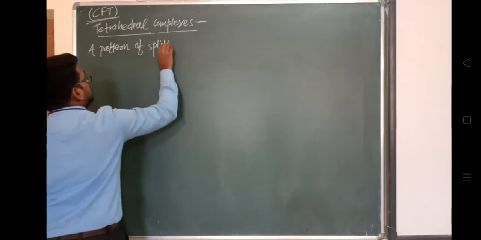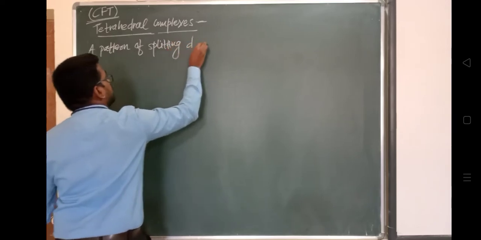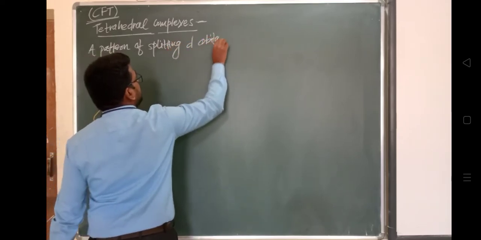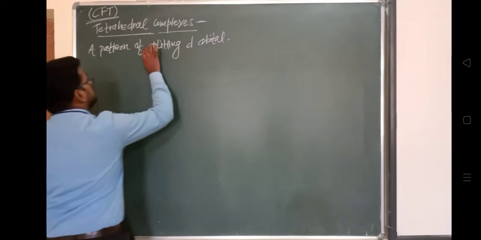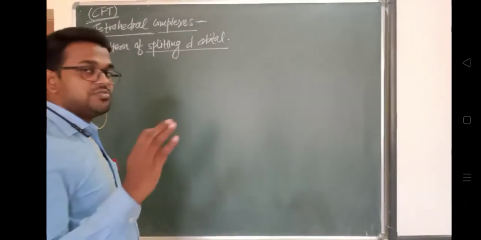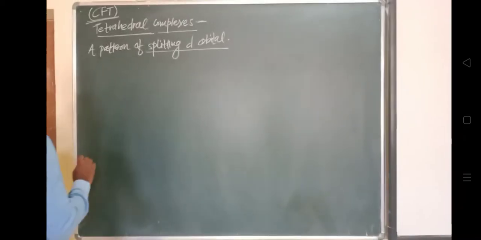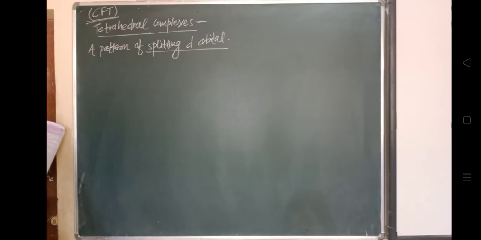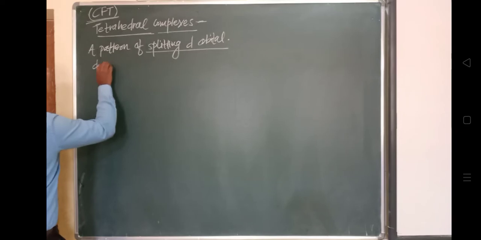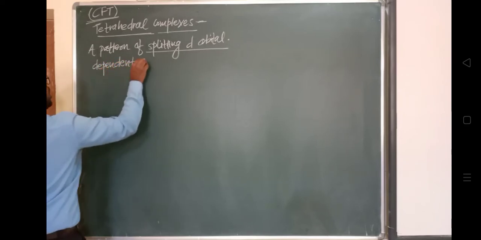The pattern of splitting of the d orbitals is somewhat different as compared with the octahedral. A pattern of splitting of d orbitals is the key in crystal field theory. This is the important thing, because crystal field theory purely depends on the splitting of the d orbitals, which we have already studied. It plays a very key role and is dependent on the ligand field environment.